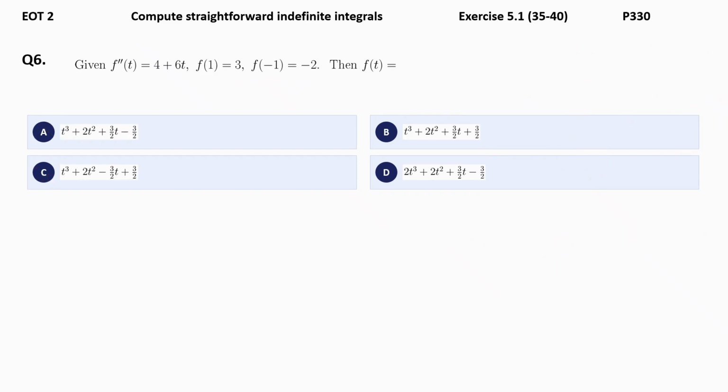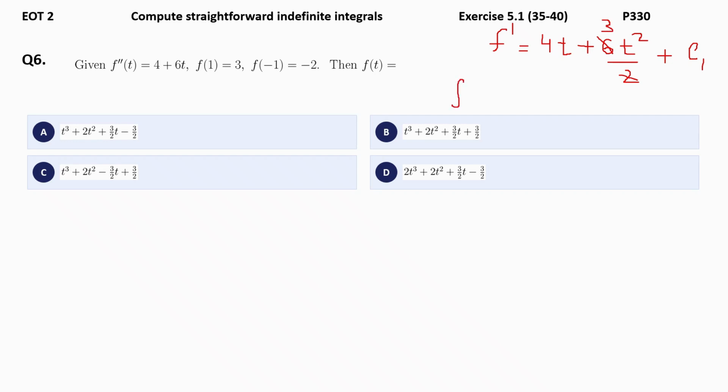Let's solve question number 6. Question 6 is also similar to question number 5, but while simplifying, it will be a little long. That's it. Okay. So let me start integrating f prime. F prime is nothing but 4t plus 6t squared by 2 plus C1. You can cancel 2 and 6, that leads to 3.